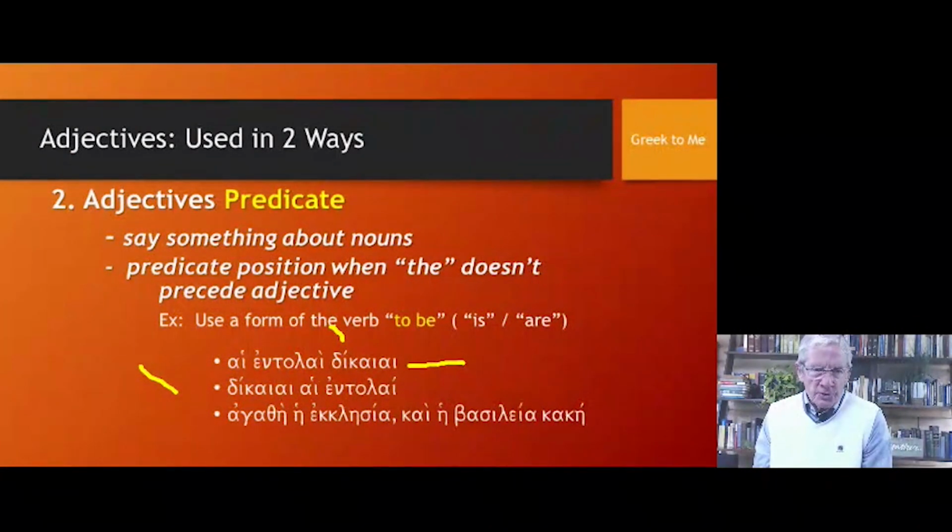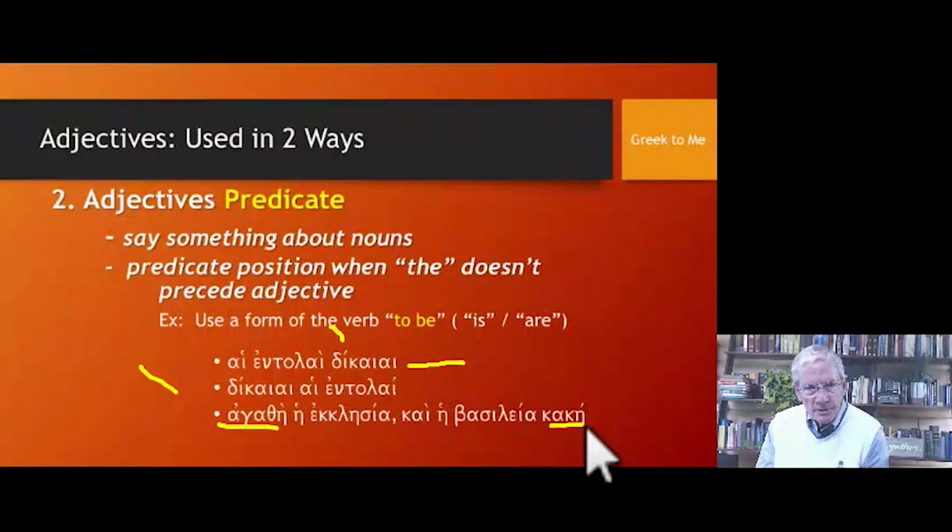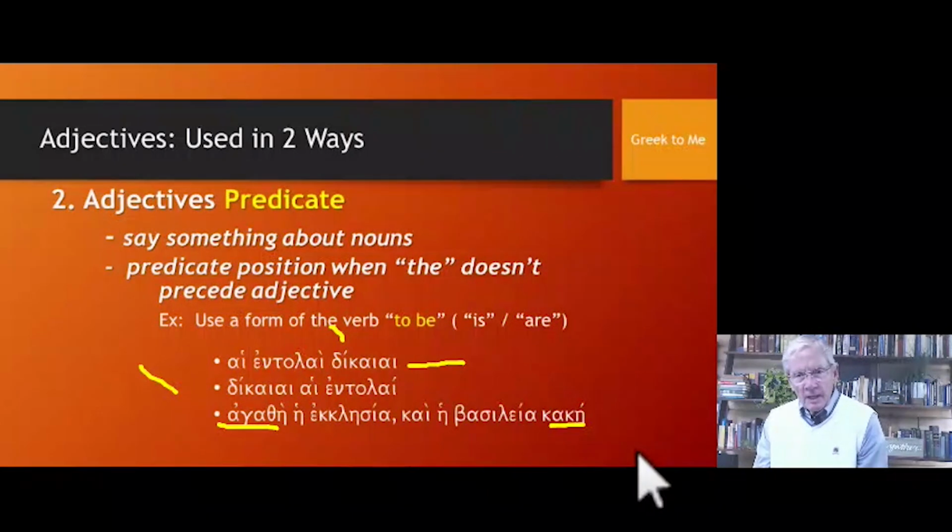So I'm going to pause for a second and let you work on this third example. And when you're done, all right, now that you've had a chance to look at this, the last example should read, the church is good and the kingdom is evil. The adjective agathé is in the predicate position, and the adjective kaké is in the predicate position. And here is where we supply a form of the verb to be.